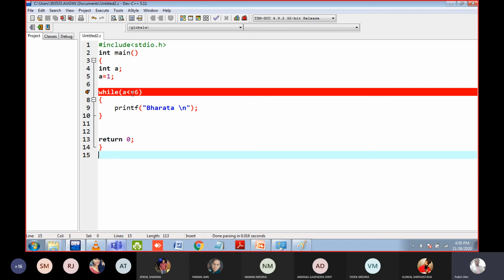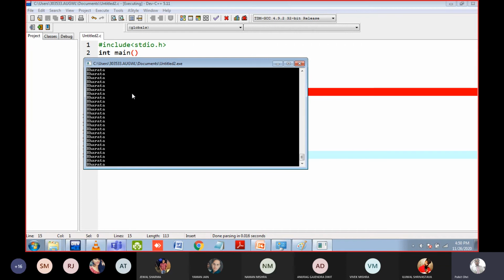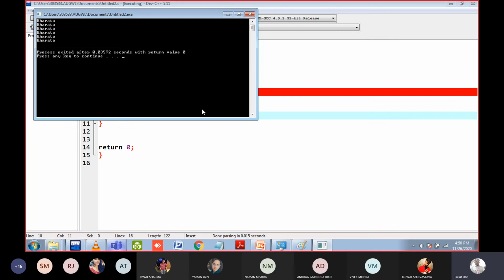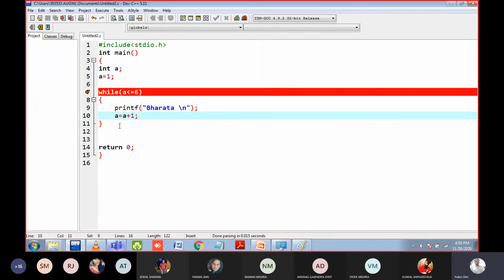Look, here what will happen? After executing the body of the while loop, you have to go again to the start of the while loop. So again the value of a is still 1. Again 1 is less than 6, print Bharata. Again 1 is less than 6, print Bharata. So this is an infinite loop. So remember, you have to put the updation here. So a will become 1, 2, 3, 4, 5, 6. When it becomes 7, then it will stop. Okay, so this is how the loop works.